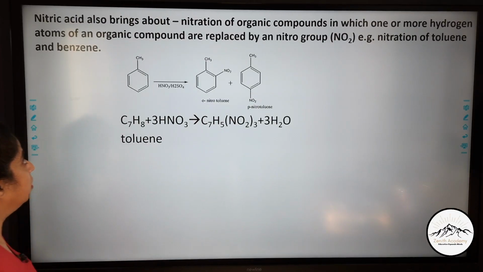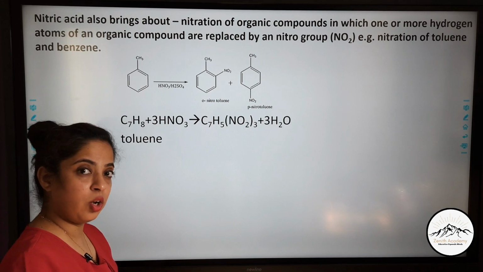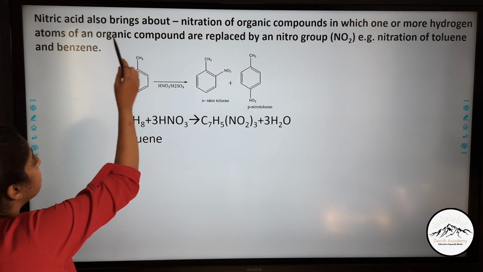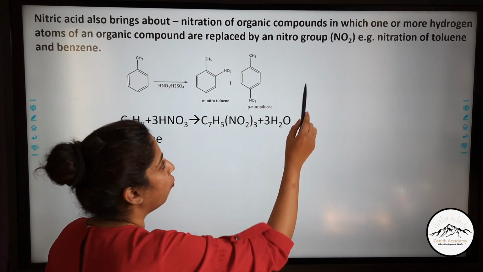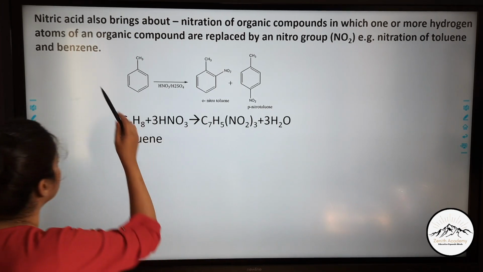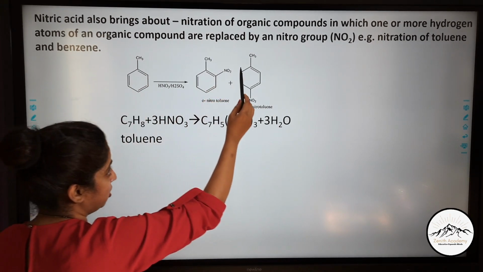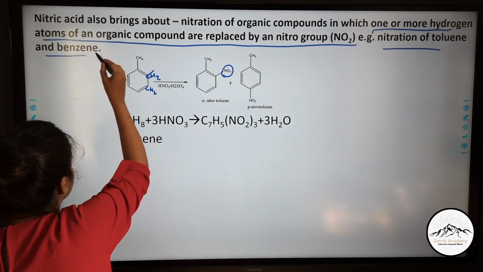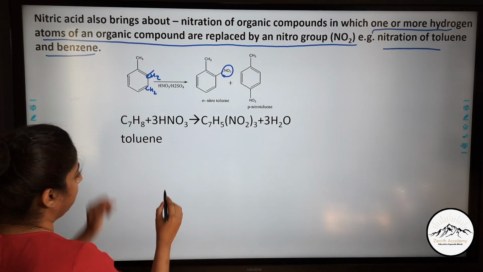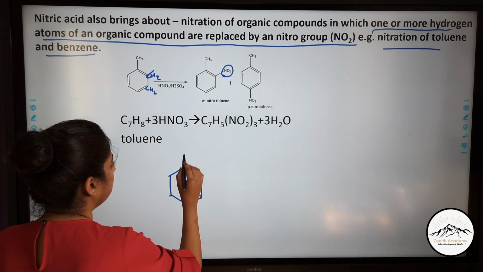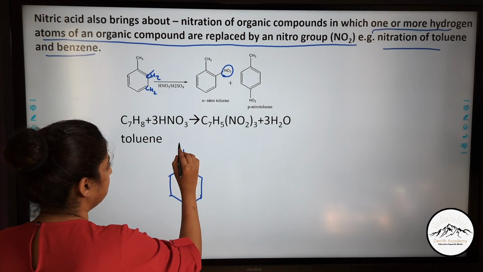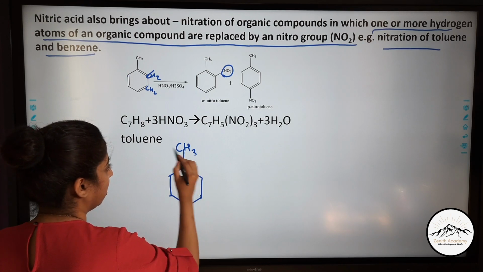Okay. Now let us see how it brings about nitration in organic compounds. Nitric acid also brings about nitration of organic compounds, in which one or more hydrogen atoms of the organic compound are replaced by a nitro group. So this is toluene, a benzene ring attached with CH3.